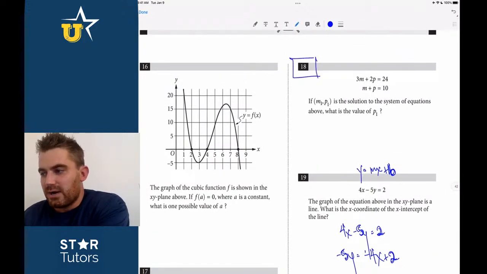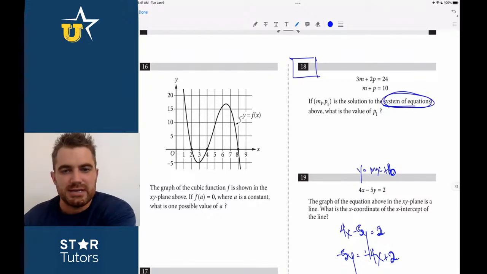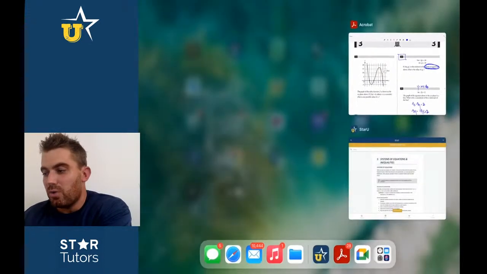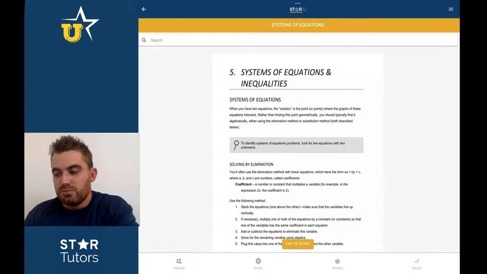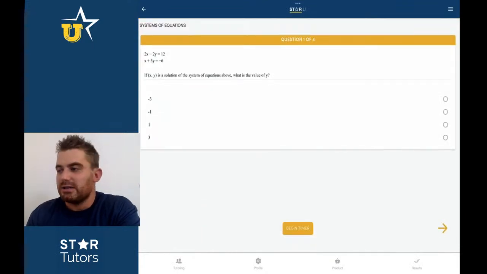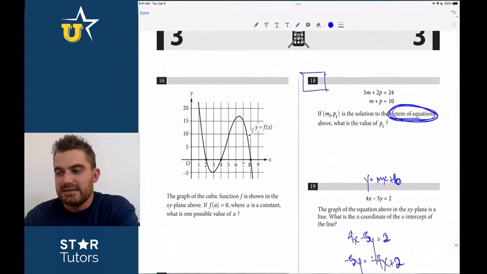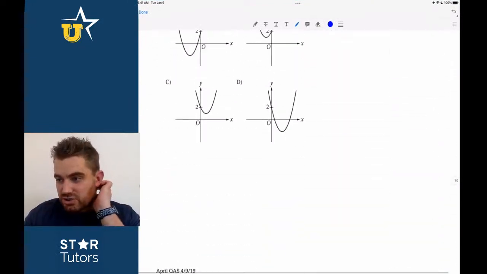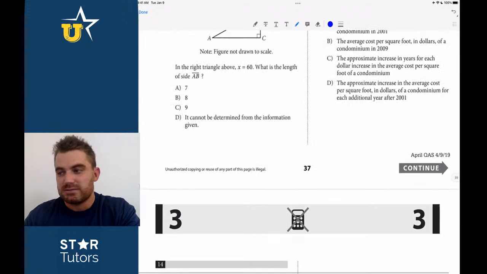Look at number 18, right? Here we have a system of equations. That was one of the 3 most prominent topics on the SAT math. If you look out for systems of equations and you just practice those, you can go into Star U and do practice questions that are directly related to systems of equations, just like you'd see on the SAT math tests. So if you're really good about identifying these, there's no reason why you can't practice very, very specific question types as you work through this, right?